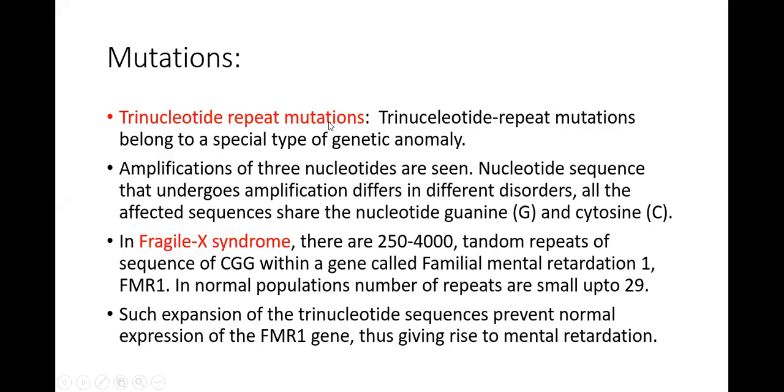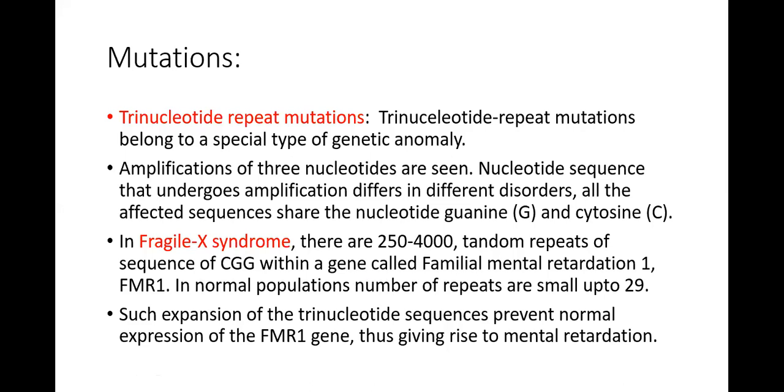Trinucleotide repeat mutations belong to a special type of genetic anomaly. Amplification of 3 nucleotides is seen. The nucleotide sequence that undergoes amplification differs in different disorders. All the affected sequences share the nucleotides guanine and cytosine. So in Fragile X syndrome, there are 250 to 4,000 tandem repeats of the sequence of cytosine guanine within a gene called the familial mental retardation 1 gene.